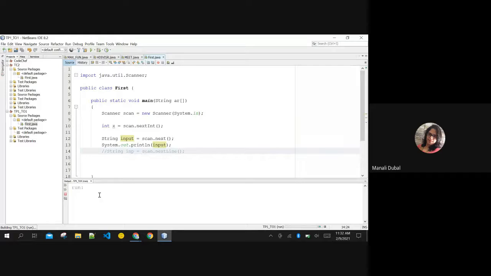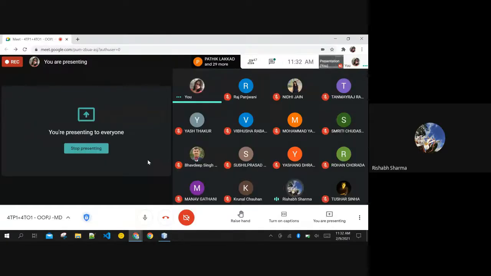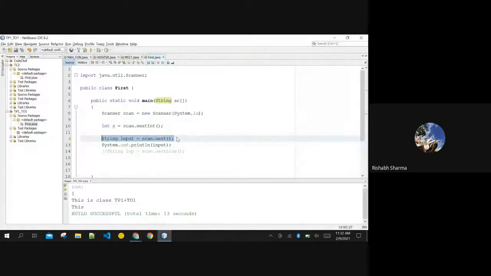Oh, in the first it is taking an integer, no? Okay, integer. This is class TP1 plus TO1. Okay. I am putting this string here, and then I am pressing enter. So what is it storing in this next function, can you tell me? What is the use of the next function? It will store the string that you enter in the next line. Yes, I have entered a string in the next line.